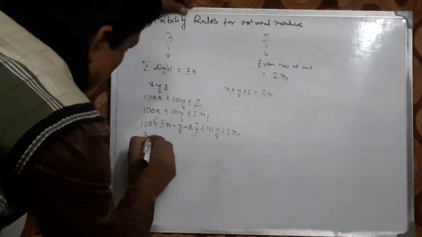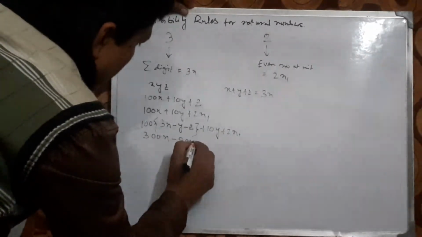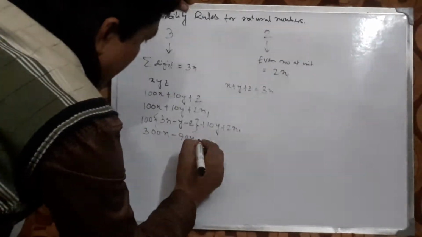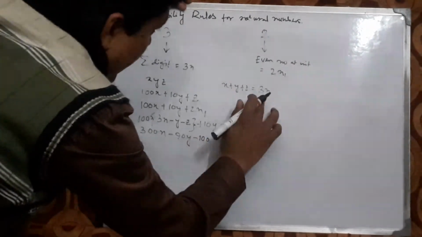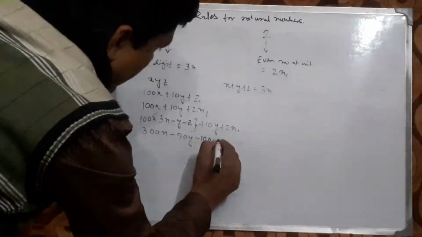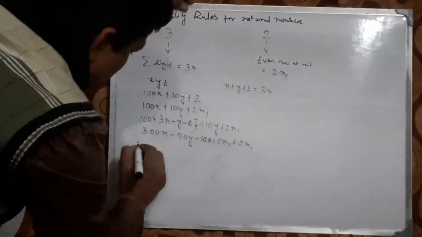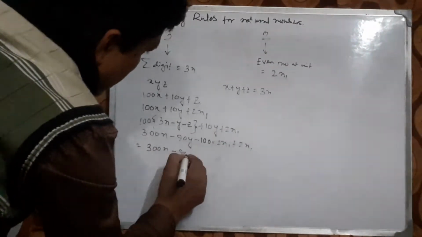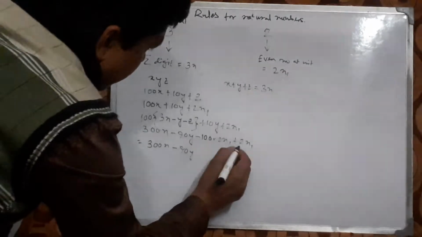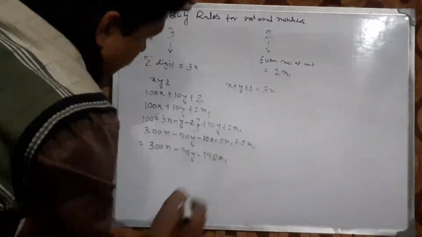It becomes 300n minus 90y minus 100 into z, meaning 200n1, plus 2n1, which means 300n minus 90y minus 198n1.